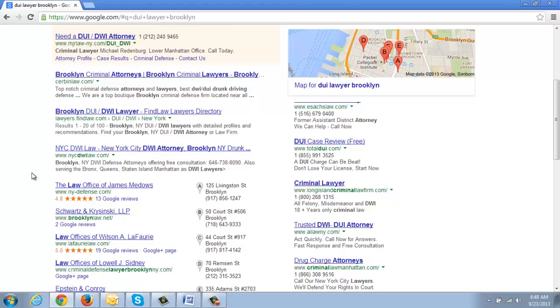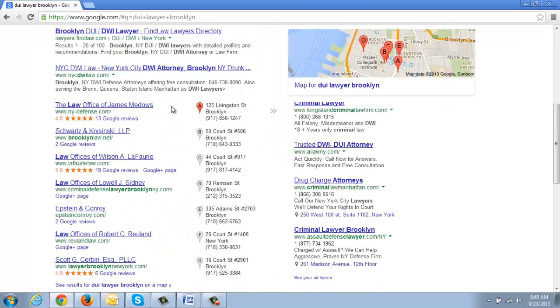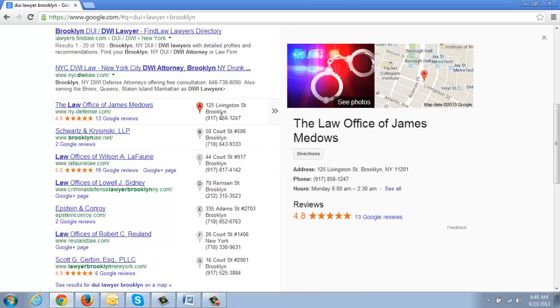Here we go. Okay, now we will have 2 goals here for the keyword DUI lawyer Brooklyn. One, we're going to want to get you loaded up in the map listings. That's first and foremost because people check the map listings, and I saw from your email that you have an address. Obviously, we're going to need to verify that address with Google. That's going to be all part of the process. We get the profile set up, and then Google sends you a postcard, and you give us that postcard, and we verify the PIN and the whole 9 yards. I'm not sure if you're familiar with that, but that's a process we will walk you through.